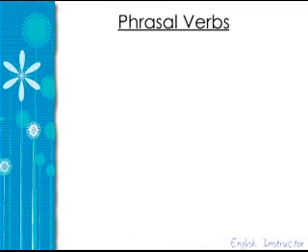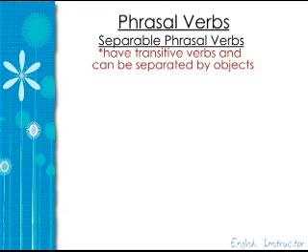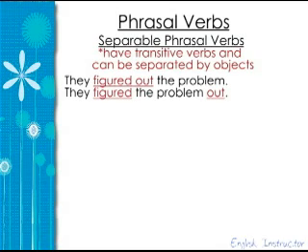Now let's take a look at some other important rules about phrasal verbs. First, let's look at separable phrasal verbs. Separable phrasal verbs have a transitive verb. That means the verb can take an object. That means the object can separate the verb from its preposition. Now let's take a look at a few examples. They figured out the problem. They figured the problem out.